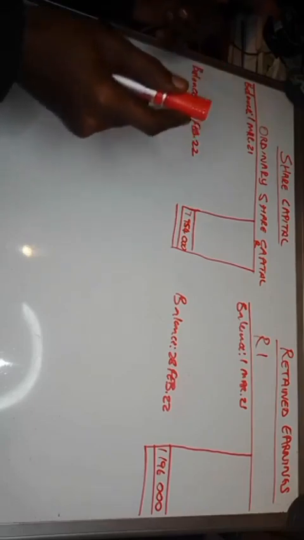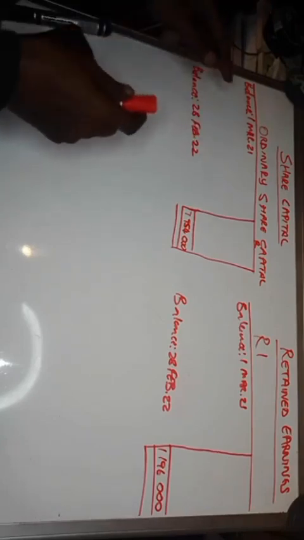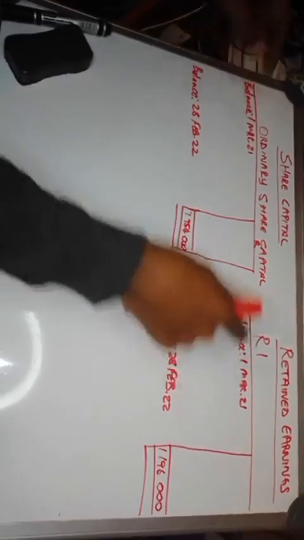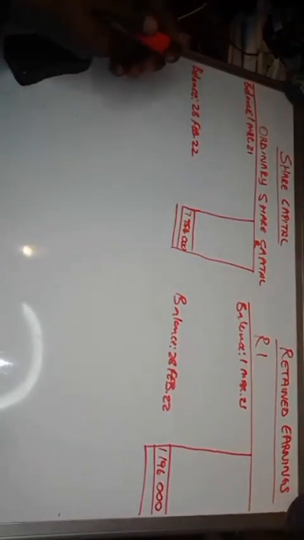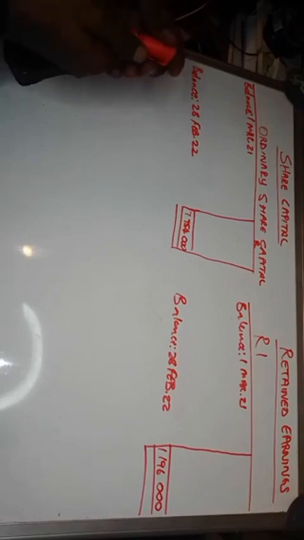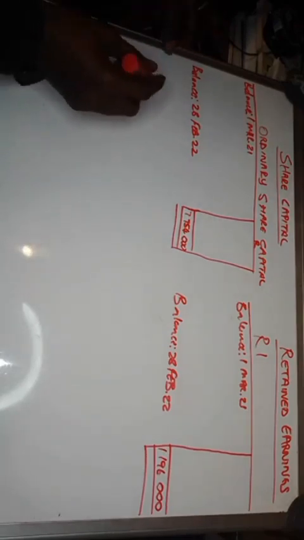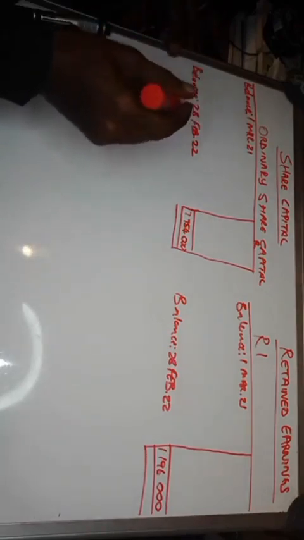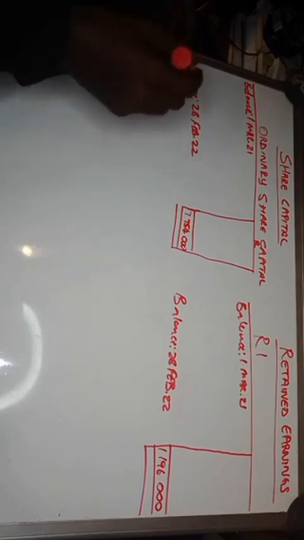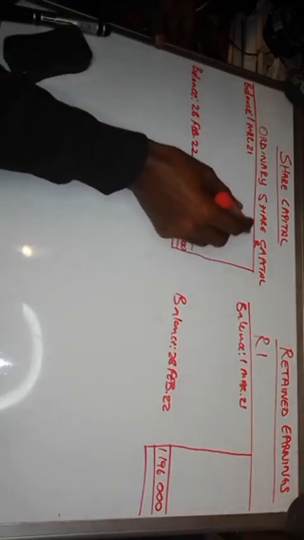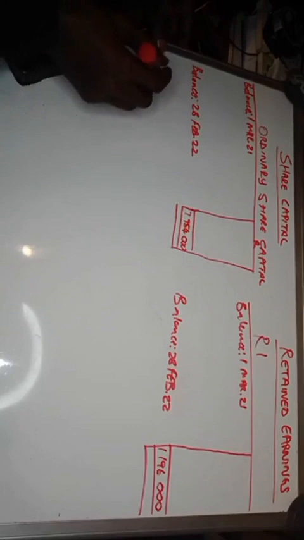On 1 March 2021, which is the opening date, they say 75% of the authorized share capital of 1,200,000 ordinary shares were in issue, right? So which means you have the opening number of shares, but you don't know the opening amount, the opening share capital. Now let's do it separately here.